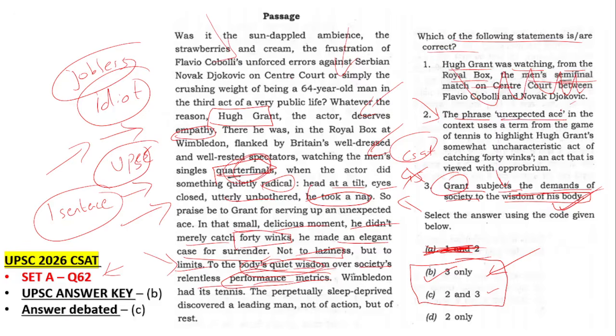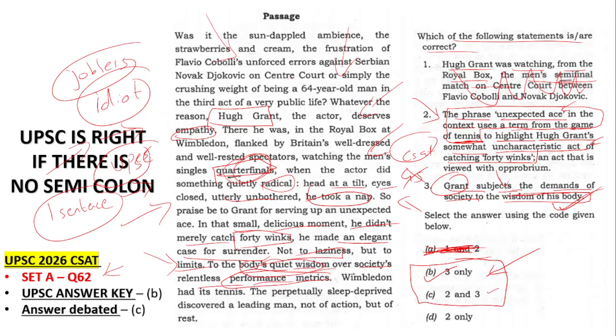Okay, ace, it's like a very good serve in tennis. It's an ace shot. So "unexpected ace" in the context uses a term from the game of tennis. The author has used the word ace for what? To highlight Hugh Grant's somewhat uncharacteristic act of catching forty winks, meaning sleeping.